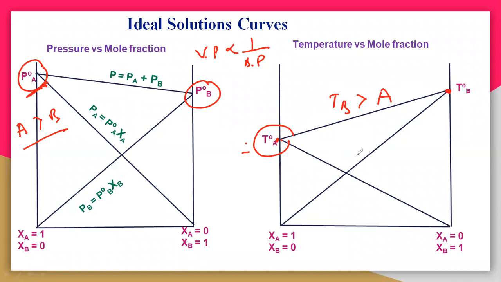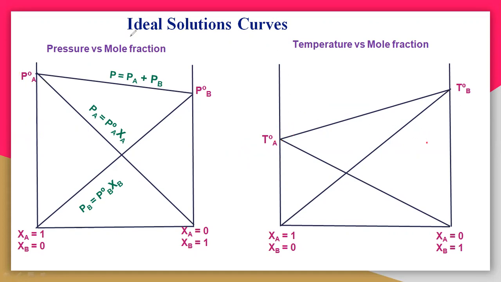The difference is that one is pressure versus mole fraction, and the other is temperature versus mole fraction. Remember that vapor pressure is inversely related to the boiling point. So A is greater than B. It is more volatile, so more vapor pressure, then less boiling point. Here P B is very less volatile, producing less vapors, which means it needs a huge amount of energy. That is, the boiling point is very high. So this is for the ideal solution.